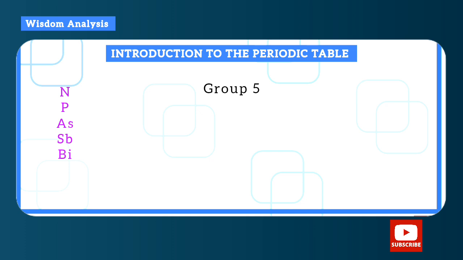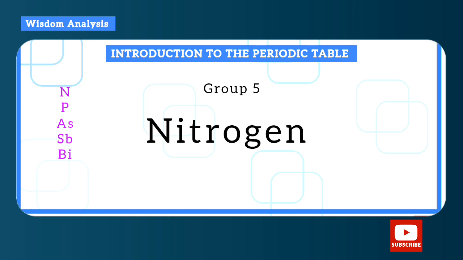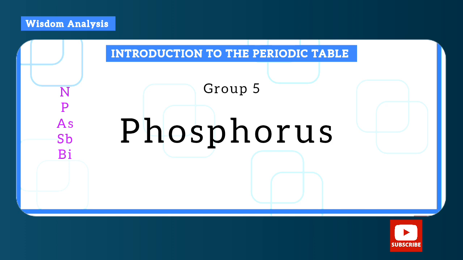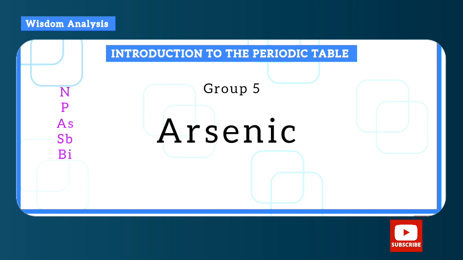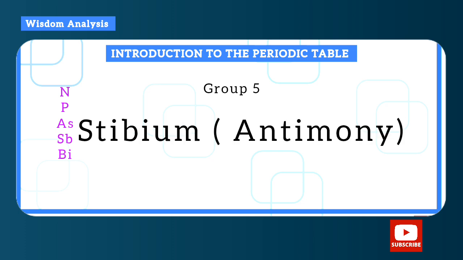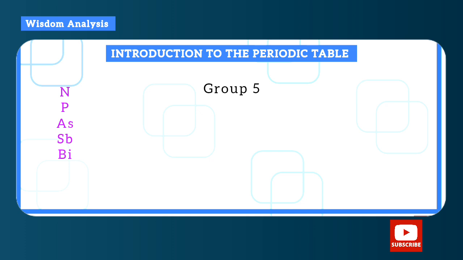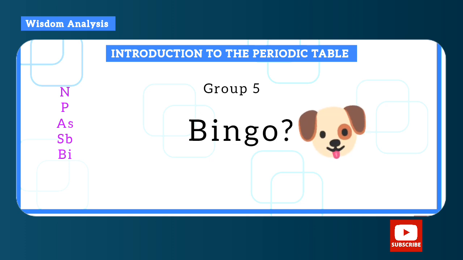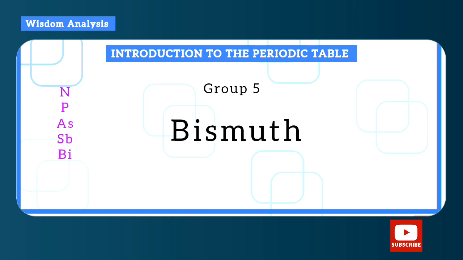Okay, so this group are the group 5 elements. N stands for nitrogen, P for phosphorus, As for arsenic, Sb for stibium, now popularly known as antimony. So stibium is the Latin name. And what's Bi? Bingo. Okay, Bi is bismuth.